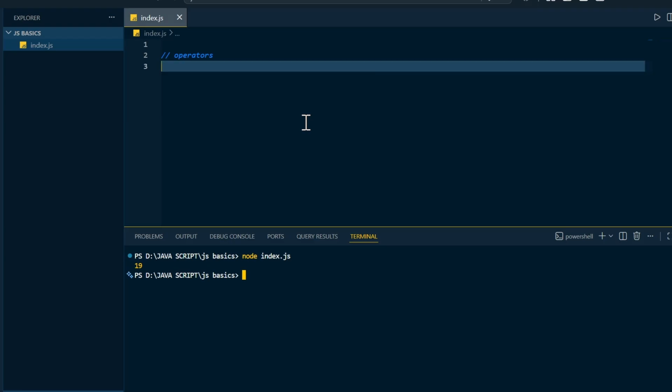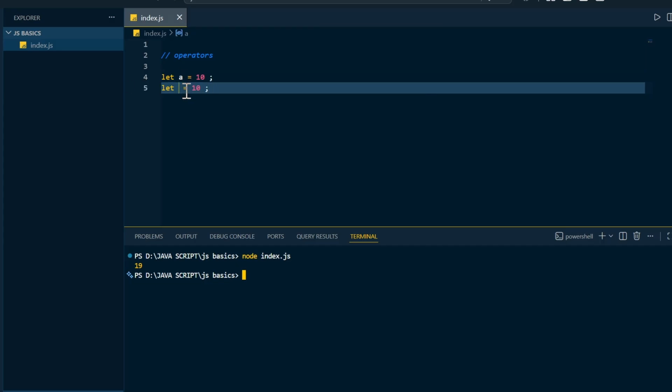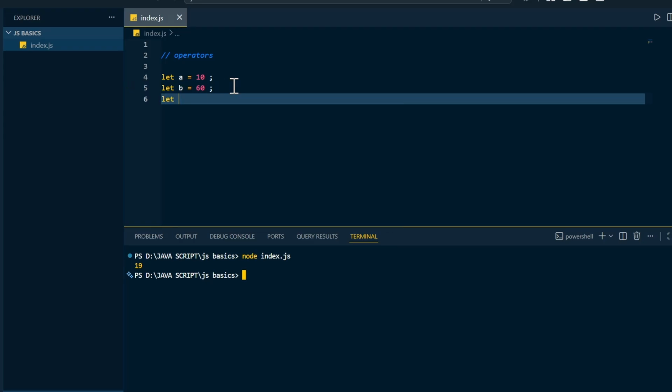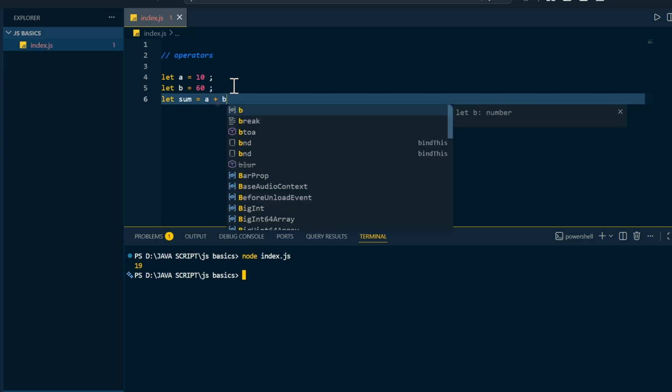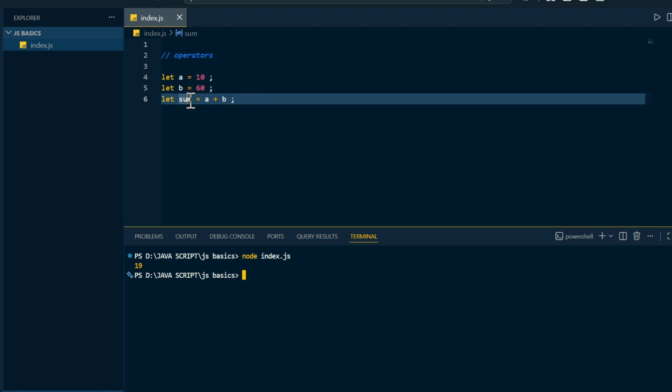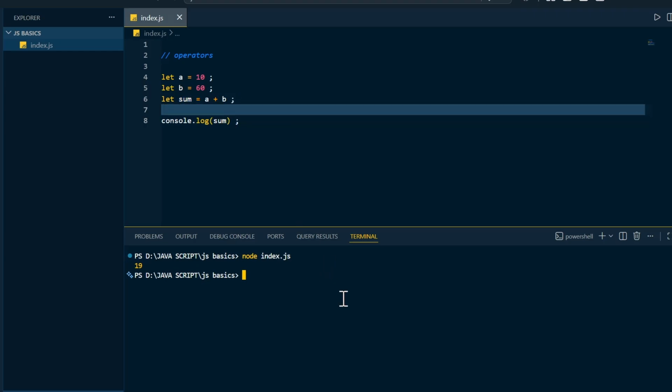Okay. In the same fashion, if you want to perform any of the stuff, let's say a is equal to 10, and if you want to declare another number, let b is equal to, let's say 60, and let sum is equal to a plus b. So this is one of the declarations. Again, you are declaring another variable called sum. In that you are storing a plus b, and now you can print that sum. So this is also one of the ways that you can declare the arithmetic operator, then you can print that, or you can use it wherever you want. Now if I compile and run, again you are going to get the sum of both of the digits.